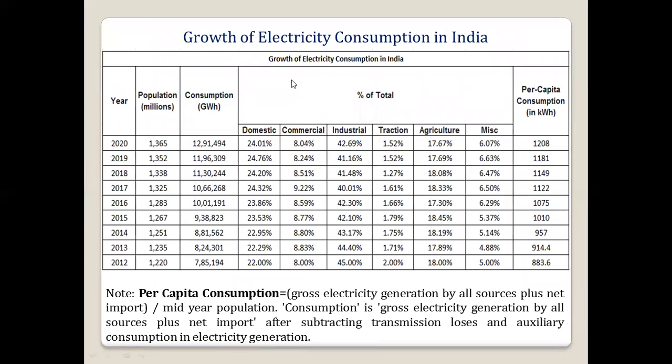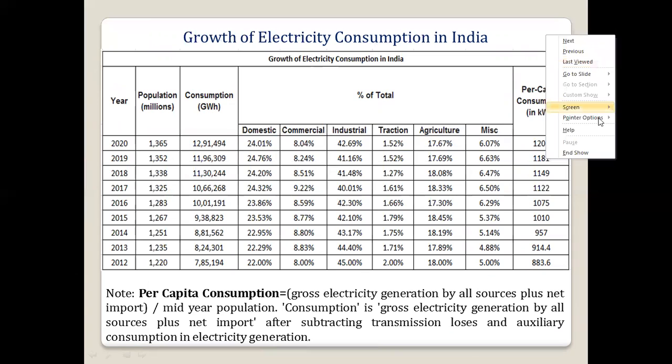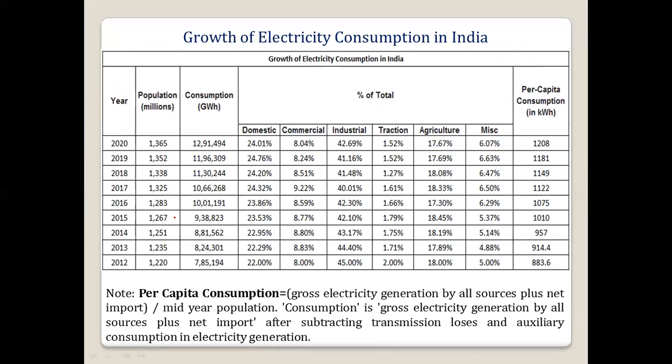Then growth of the electricity consumption in India. So this also we will see from the beginning. I have not considered the old data; here I have considered only from 2012, then 2013, 14, 15, 16, 17, 18, 19, and 20. Okay, so that is population. You can see population is increasing.